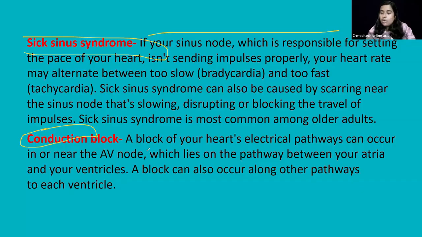Or the conduction block can occur in the bundle of His and Purkinje fibers. That is the intraventricular block. So the signals fail to travel properly down the bundle branches. They will not reach the Purkinje fibers, and that is going to cause a bundle branch block. So these are the different types. Either it will be in the upper atrial area, or it will be in the lower branches.